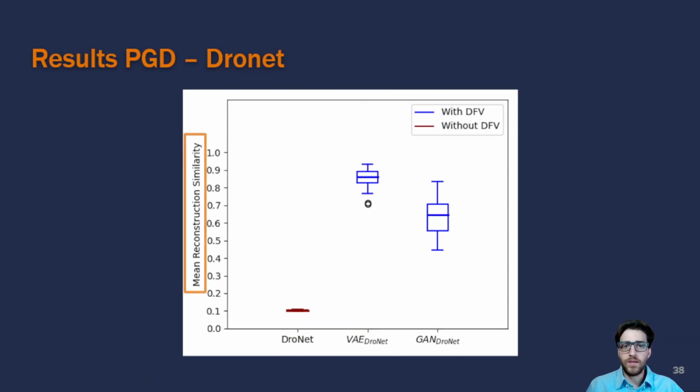On the y-axis, we have again the MRS. Higher values are better since it means that the counterexamples are closer to the real distribution of the dataset. The main takeaway here is that even though the BAE DrawNet model seems to have higher MRS than the GAN DrawNet model, they both have much higher MRS than the regular model without DFB, showing the potential of our tool to make verification and falsification distribution aware.